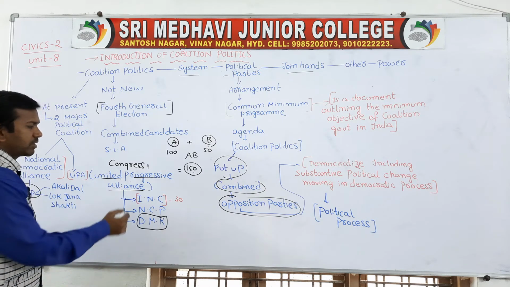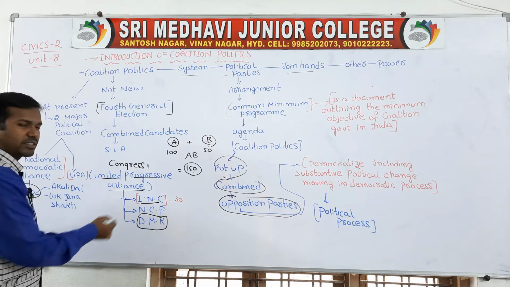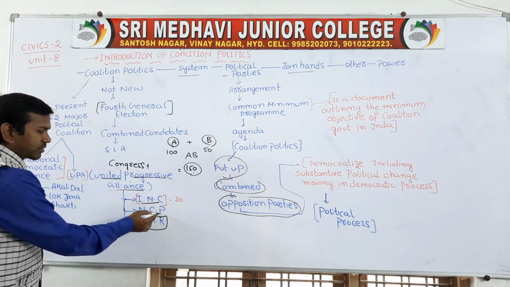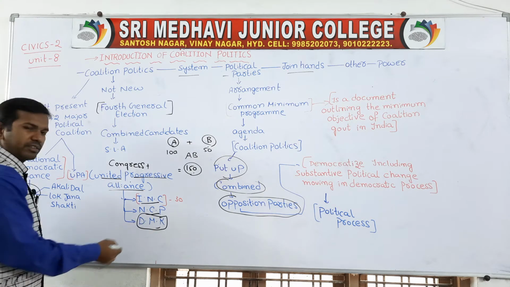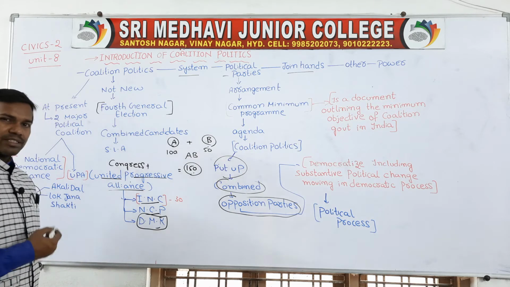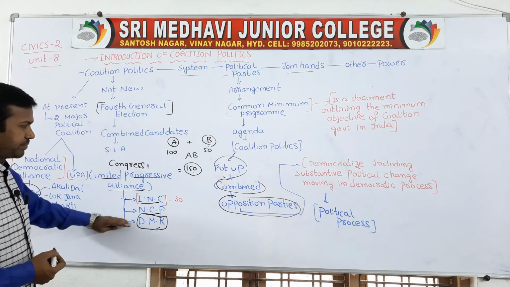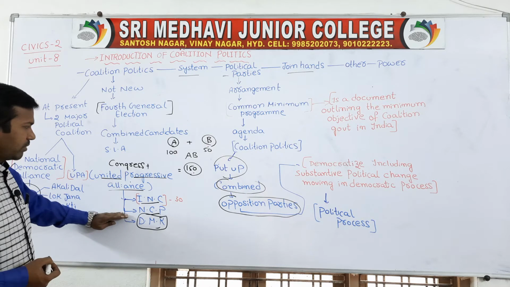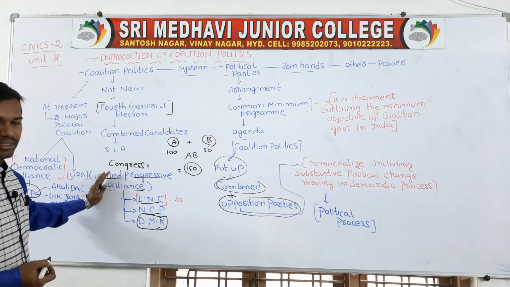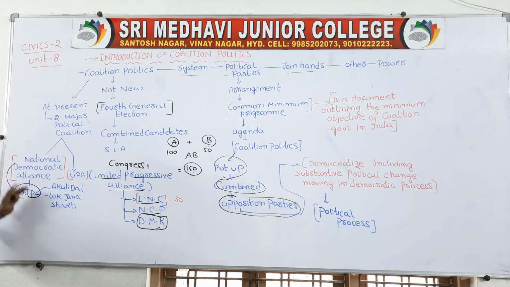The important members of UPA are INC, the Indian National Congress itself, the National Congress Party, and the DMK, Dravida Munnetra Kazhagam. These are some examples of the United Progressive Alliance, and examples of NDA, the National Democratic Alliance, are Akali Dal, Jana Lok Shakti, etc.